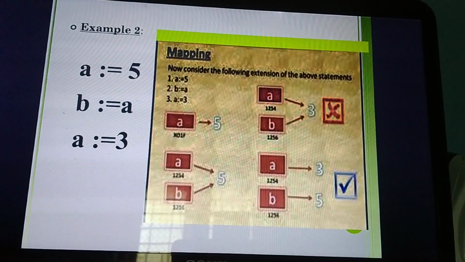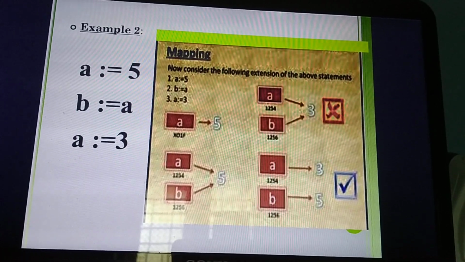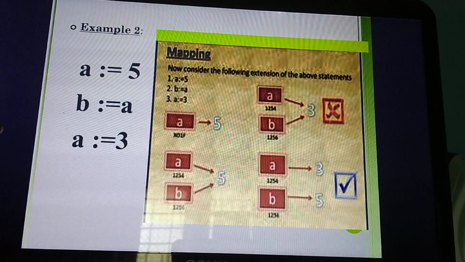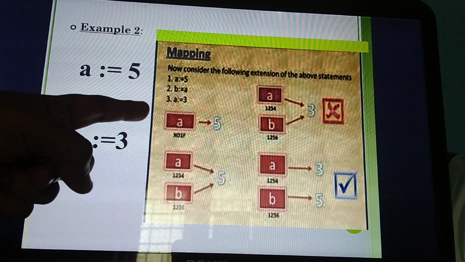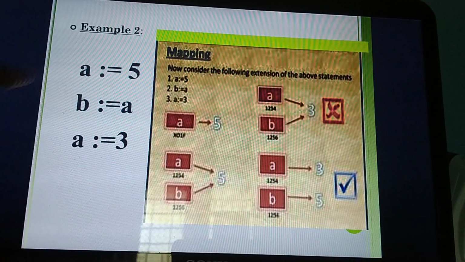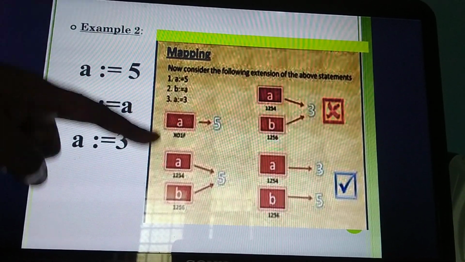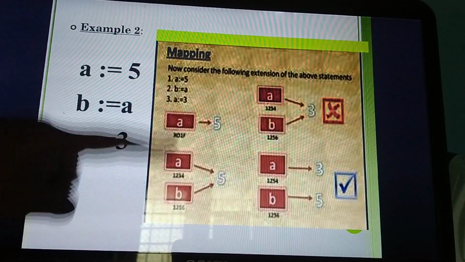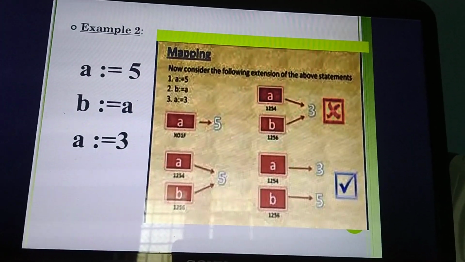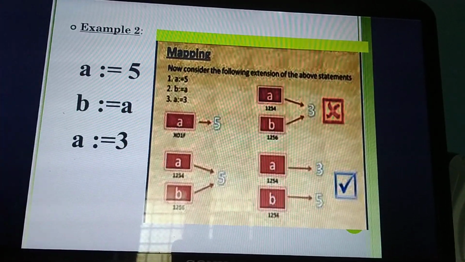So, how many variables have I declared here? A and B. But how many declarations? 3. Two times A and B, once. So in memory, if I declare like this, first it will allocate some space for variable A in this address. Next this address, then the 3 addresses it will allocate. See this diagram. What's the value of A now? 5.